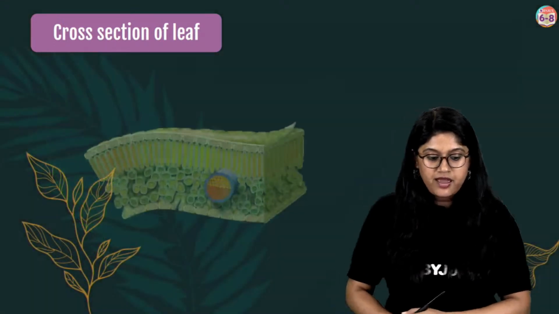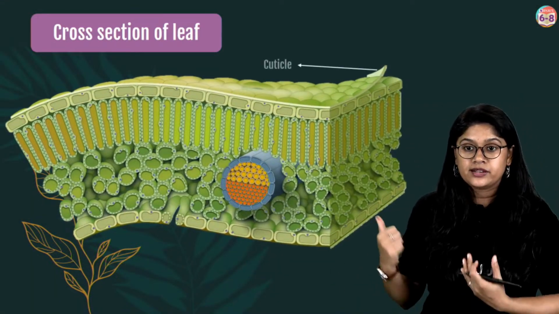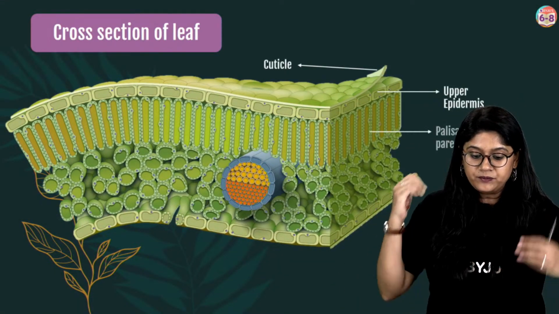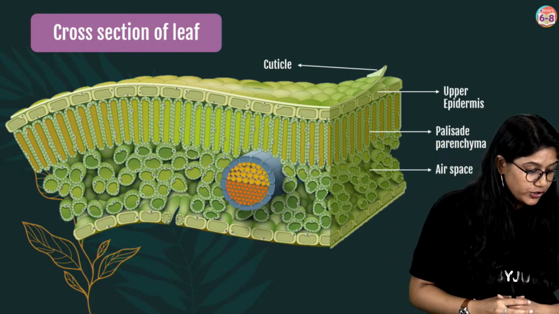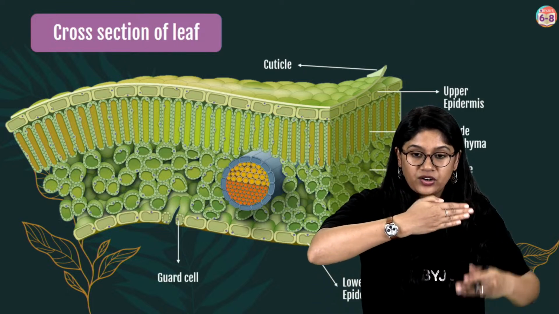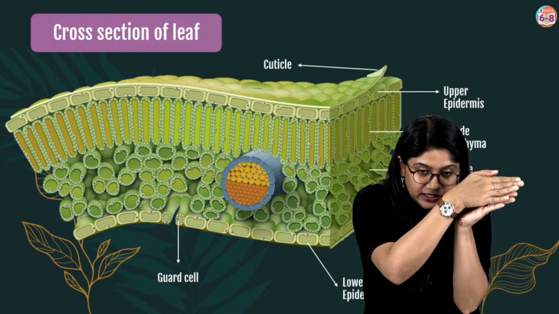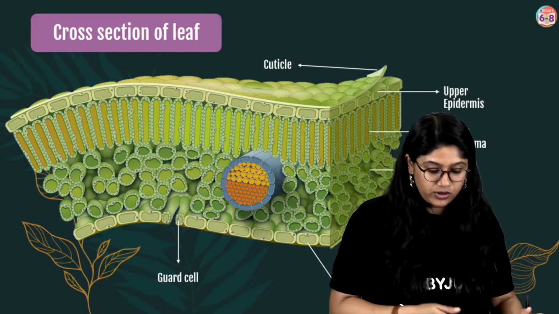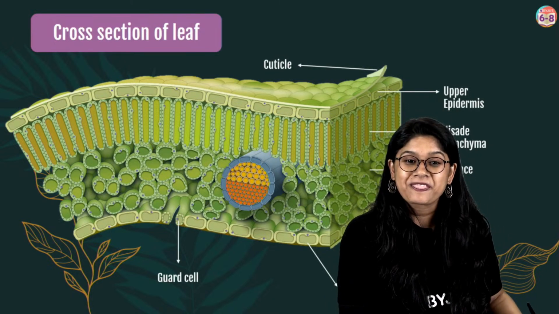And here, everyone, let's take a cross section. Can you see the cross section over here? I hope that all of you can see a cross section of a leaf. What is a cross section? If this is a leaf, we will cut it in half and we'll be able to see this. This is what we see.